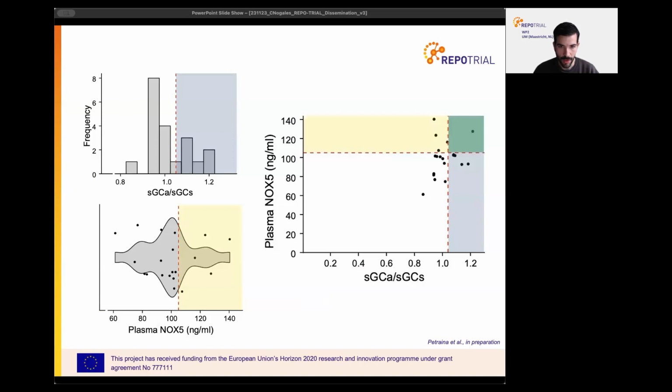Finally, in preparation for the RIPPO-HFpEF-2 trial, we tested the two biomarkers, and here we show how they can be used to detect the ROS-CYP endotype in HFpEF patients. NOX5 measurements were performed in plasma samples, and phospho-VASP measurements were determined from a cell-based assay. Altogether, we see that NOX5 plasma levels and the sGC activator and stimulator responses need to be evaluated, since these biomarkers rarely overlap. Therefore, we show that both biomarkers are necessary to identify all ROS-CYP module pathomechanisms.